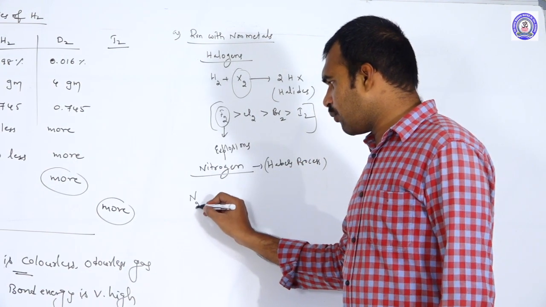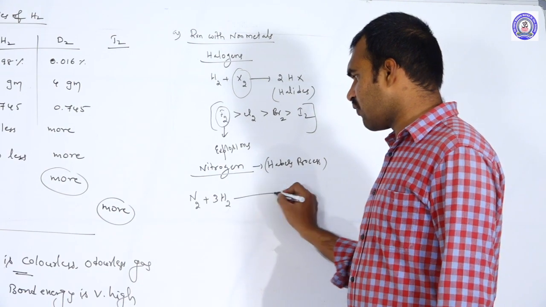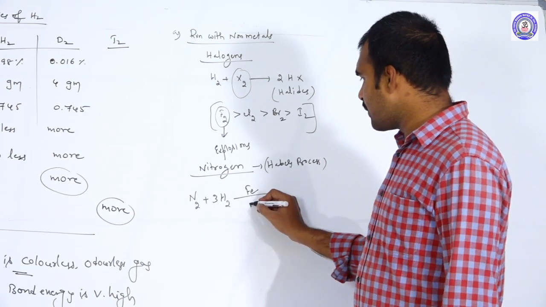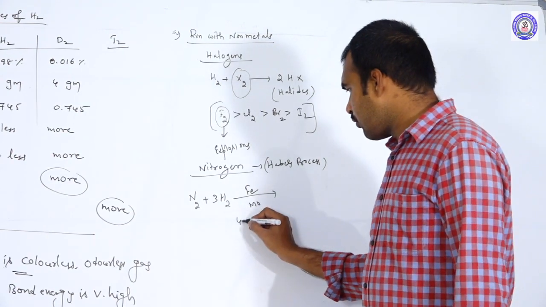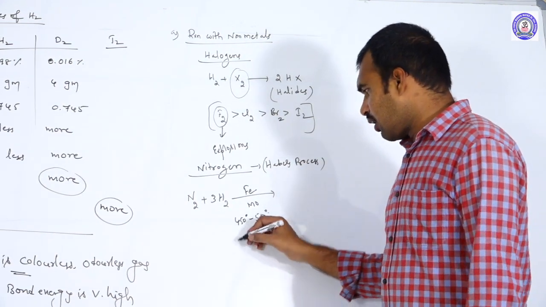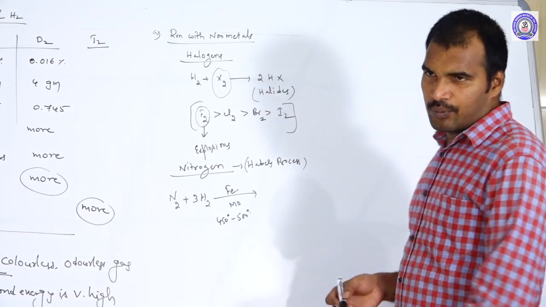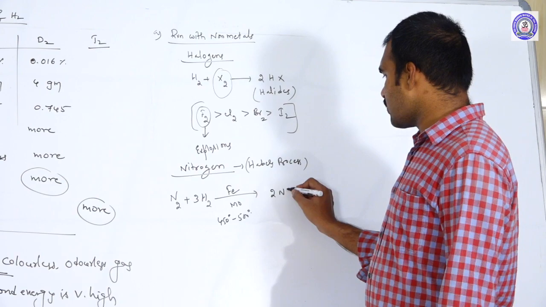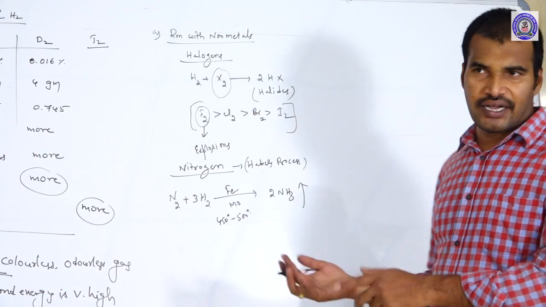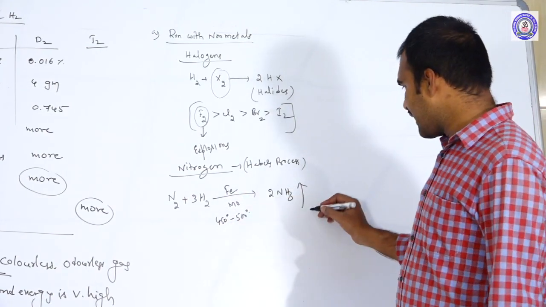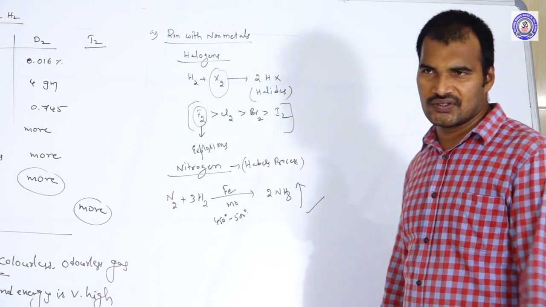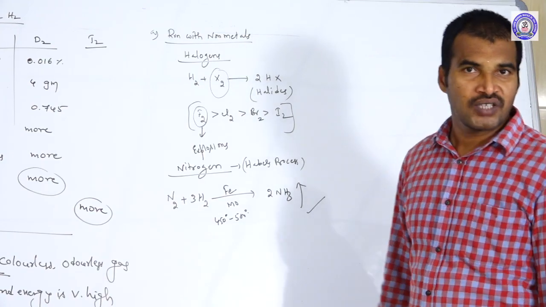What is Haber's process? 1 mole of nitrogen reacts with 3 moles of hydrogen in the presence of iron as a catalyst and molybdenum as a promoter, at a temperature of 450 to 500 degrees and a pressure of 200 atmospheres, and we get 2 moles of ammonia. When nitrogen reacts with hydrogen in the ratio of 1:3, we get ammonia gas, and this method of preparing ammonia we call Haber's process. So this is the reaction with nitrogen.